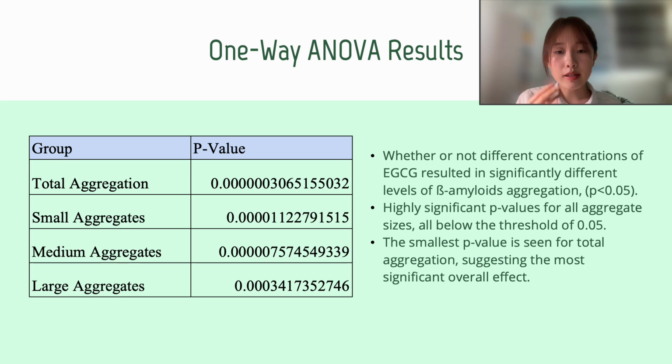The results from this table show highly significant p-values for all aggregate sizes, which means that they are below the threshold of 0.05. This indicates that, indeed, changes in EGCG concentration lead to statistically significant differences in beta amyloid aggregation across all measured size categories, rejecting the null hypothesis and accepting the alternative. The smallest p-value is seen for total aggregation, suggesting the most significant overall impact of EGCG on beta amyloid aggregation.